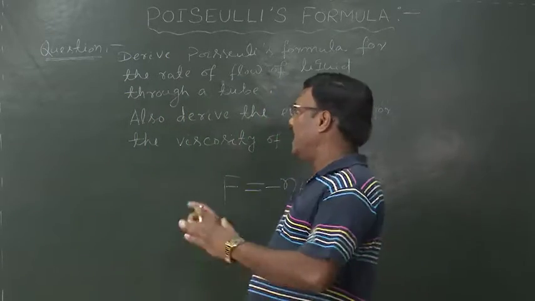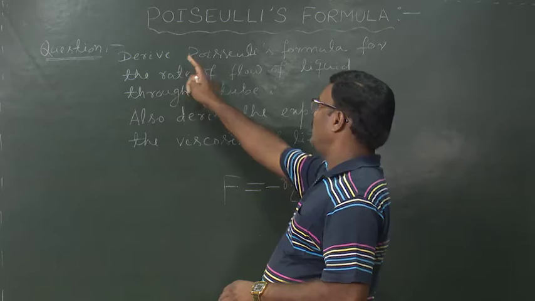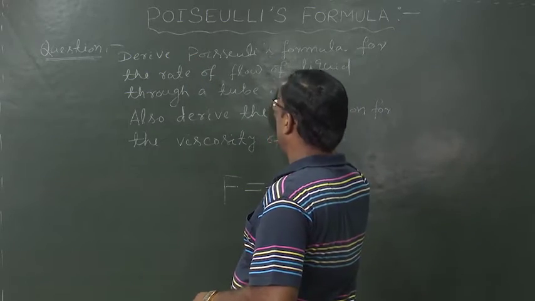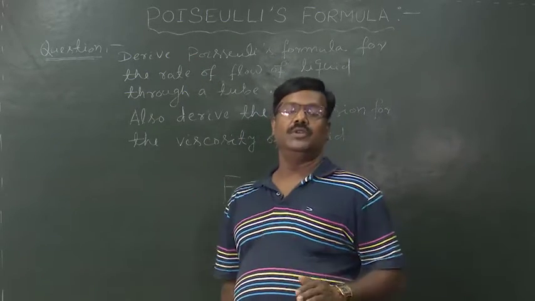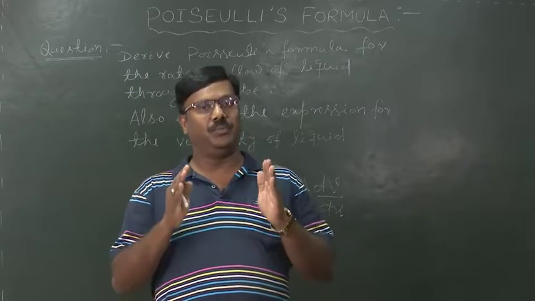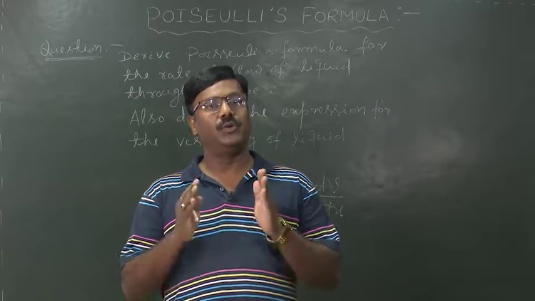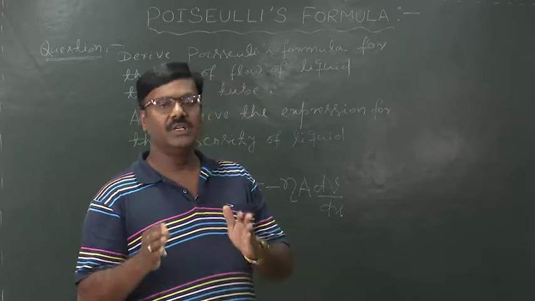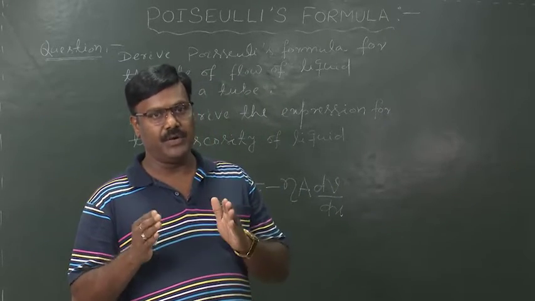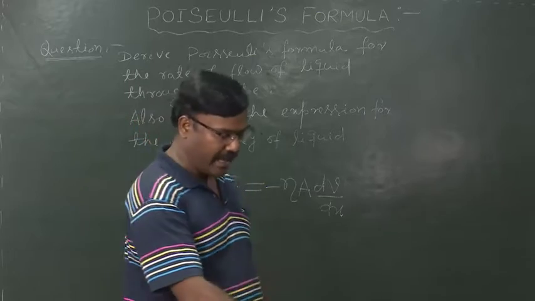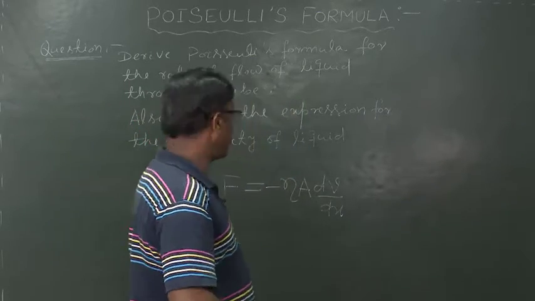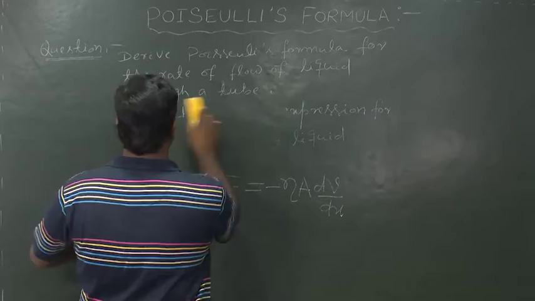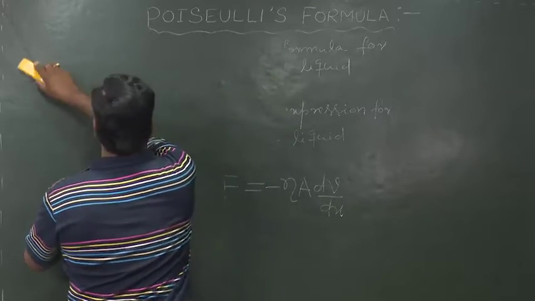Now, let us come to the point. We have to derive Poiseuille's formula. For this, what we have to do? We have to find out the volume of liquid flowing per second across any cross section of the tube. To do this, what we have to do?